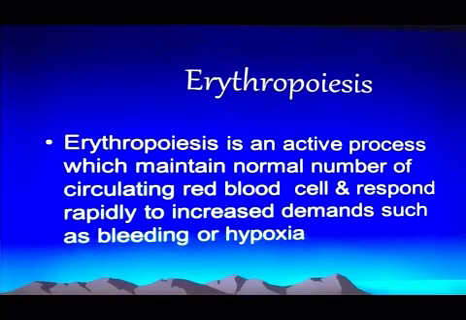Erythropoiesis, the production of red blood cells, is an active process which maintains the normal number of circulating blood cells and responds rapidly to increased bleeding or hypoxia. When there is low tension of oxygen or bleeding causes a decreased number of RBCs, this process is activated to normalize the number of RBCs. Normally, this process continues throughout life.